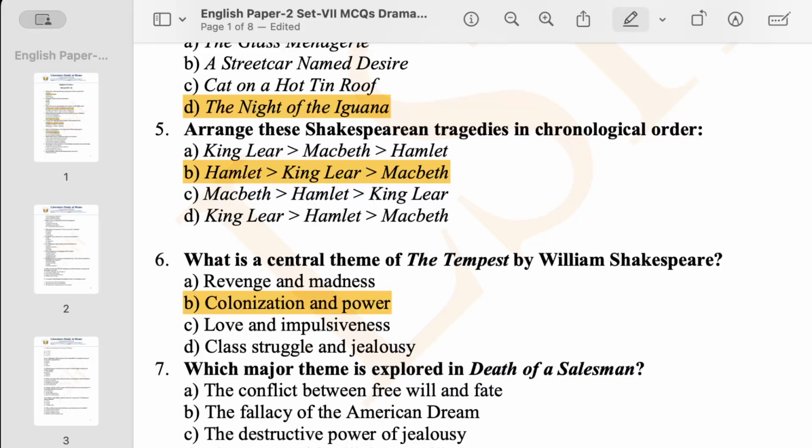Option A says the conflict between free will and fate. No, this is not the theme of Death of a Salesman. B, the fallacy of the American dream. Yes, the American dream and the fallacy of the American dream is the central theme of Death of a Salesman. Then you have the destructive power of jealousy, which was not found in a true sense in Death of a Salesman. The nature of familial reconciliation, no, that should not be the central theme either. So your option B, which I have hinted at here, the fallacy of the American dream, is the answer.